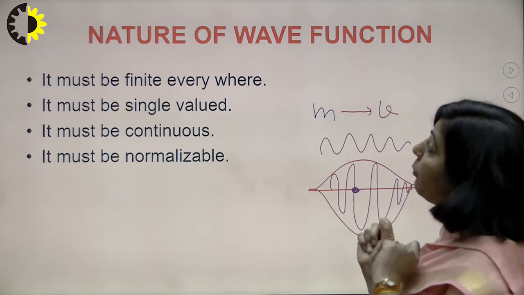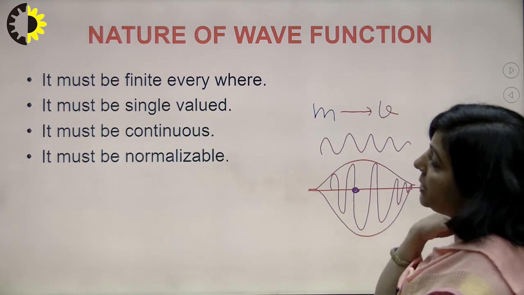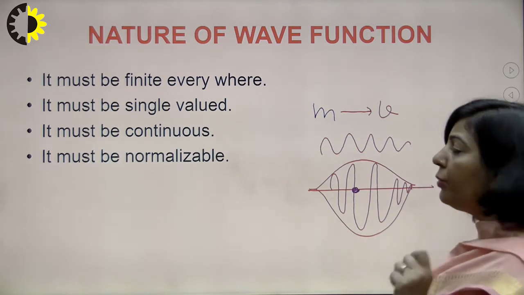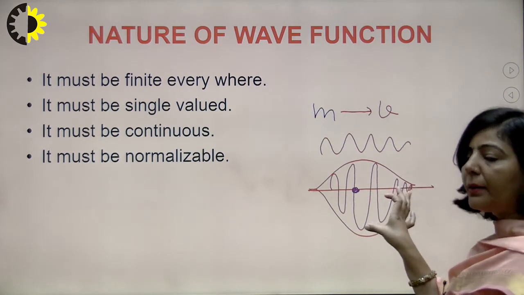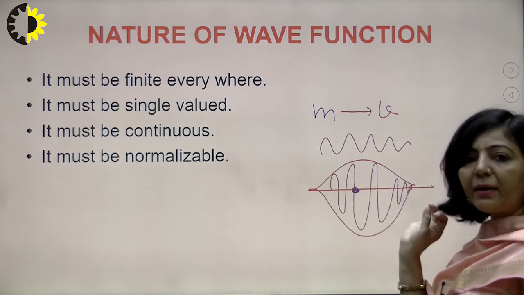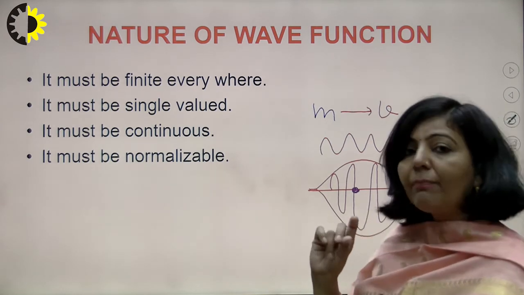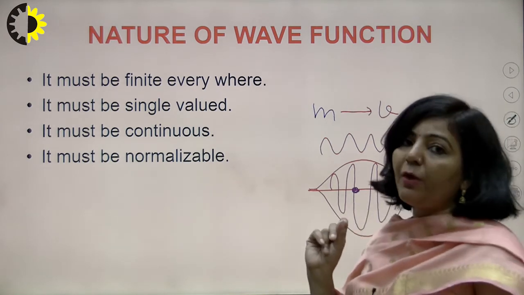So the first point related to this wave function is that the wave function must be finite everywhere. Now you know that your particle is present somewhere within this wave packet. It means the value of the wave function must be finite within this wave packet.